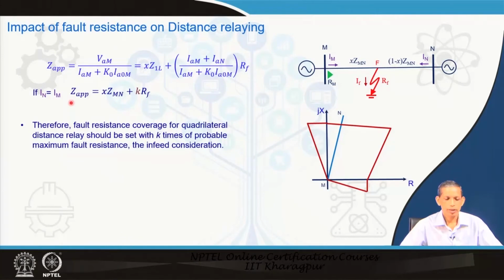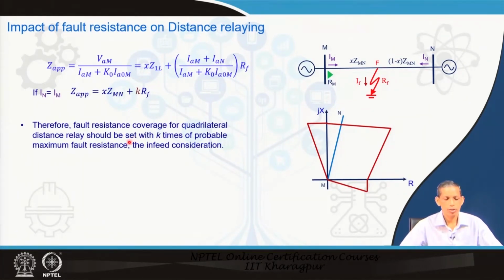Now, if the infeed current becomes significant as compared to the relay side current, then we can have a factor of, let us say, k. This k factor may become significant. It can be close to 2 times, depending upon when the infeed current becomes at par with the relay side current.